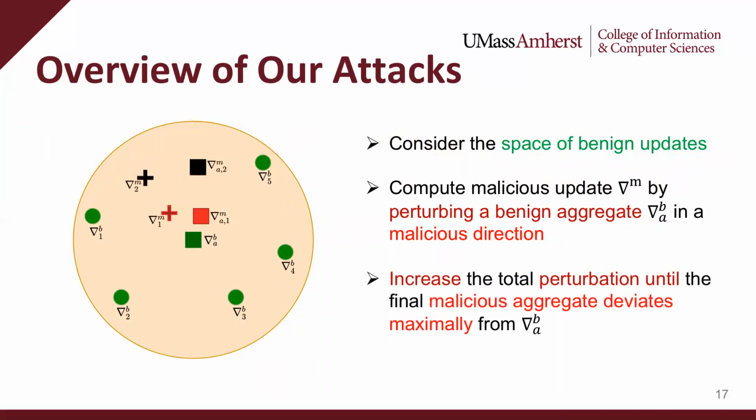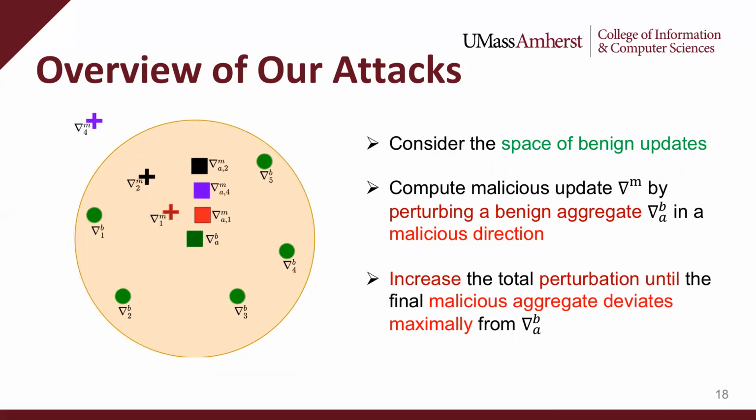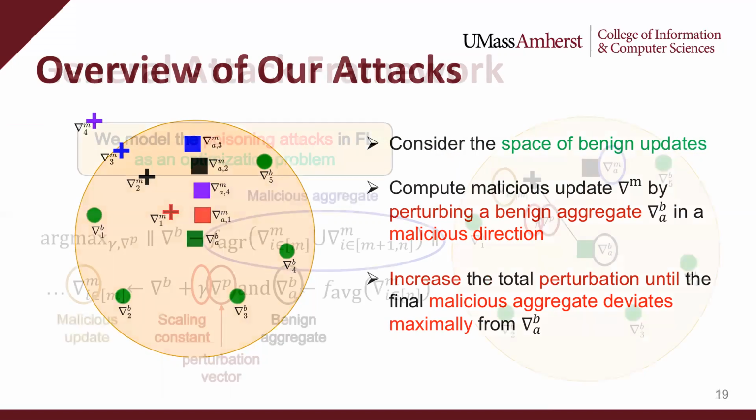Then we keep on increasing the total perturbation used to compute the malicious update delta M until we maximize the distance between malicious and benign aggregates. That is, we maximize the distance between delta BA and delta MA in the figure. Note that very high perturbations can lead to easy filtering of malicious updates. On the other hand, very small perturbations can lead to very suboptimal poisoning attacks, as shown. Therefore, we give an efficient algorithm that adjusts the scaling factor gamma of the perturbation vector and computes an optimal perturbation to the benign aggregate to compute the malicious update.